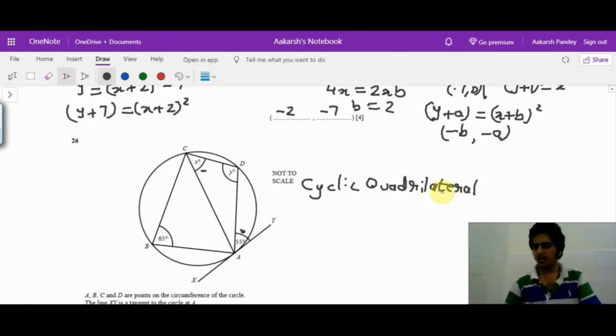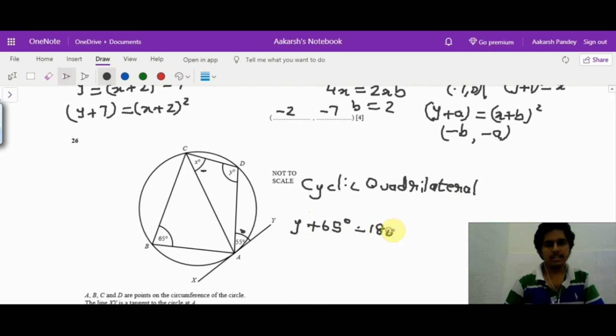Now, cyclic quadrilaterals: what you can see is that the opposite angles add to 180. So using that logic, y plus 65 degrees should be equal to 180 degrees. So I get y as 115 degrees.